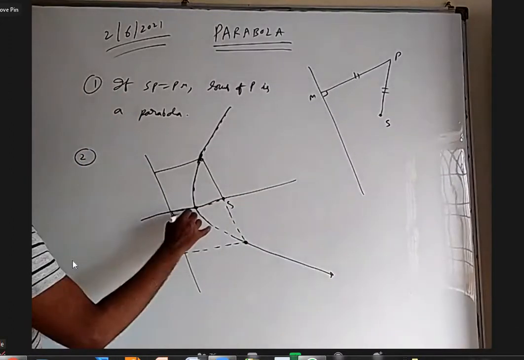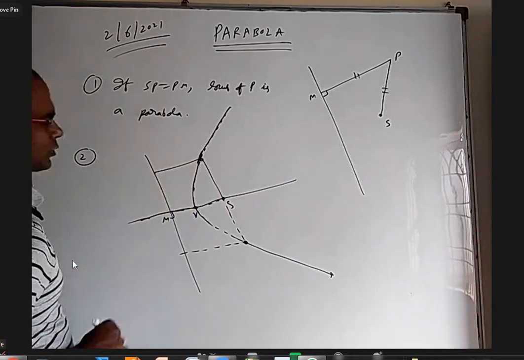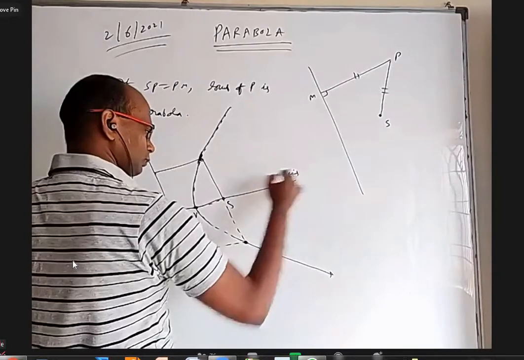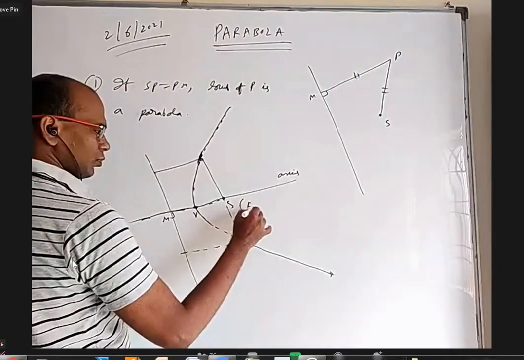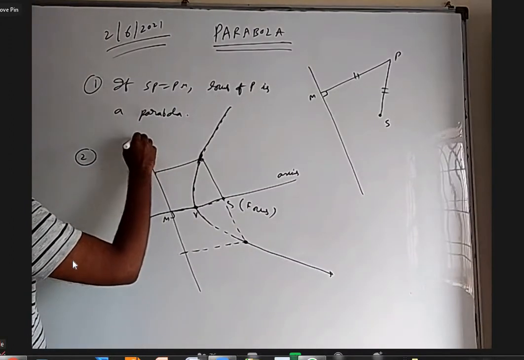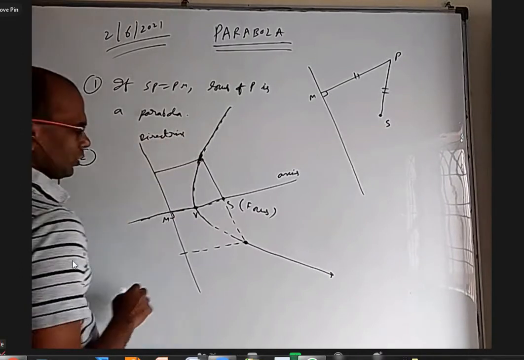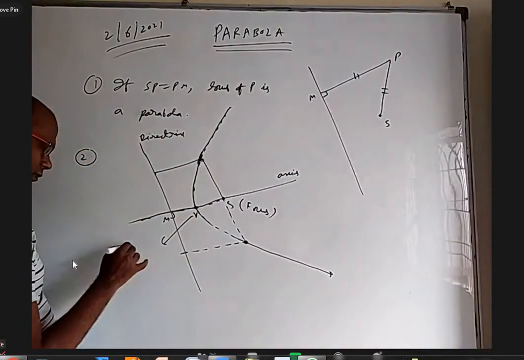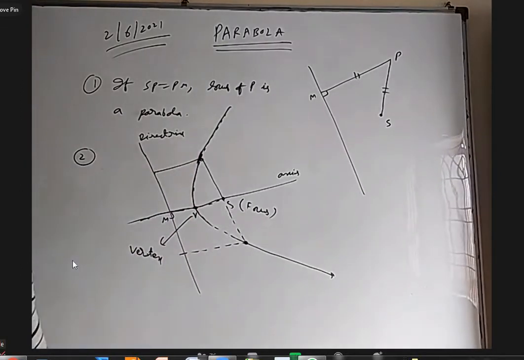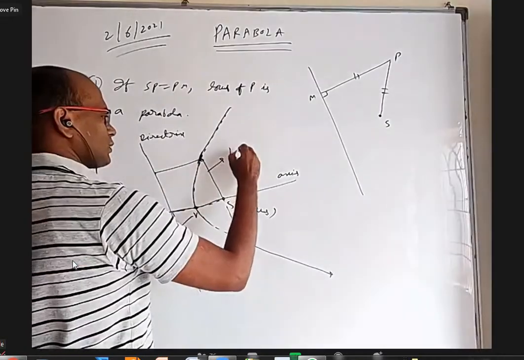So this is S, this is vertex B, and this is M. You can give any name, not abbreviation. Okay. So this is called axis of the parabola. This is called focus. And this line is called directrix. This is called vertex. And this chord, which is parallel to directrix and passes through focus, is called latus rectum.